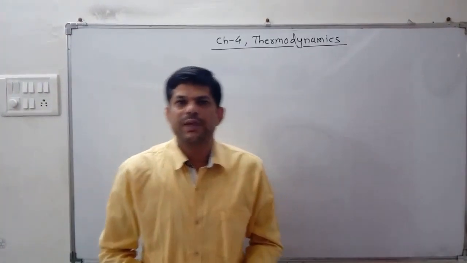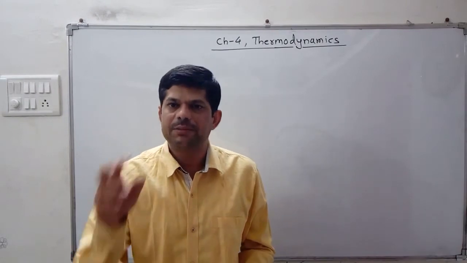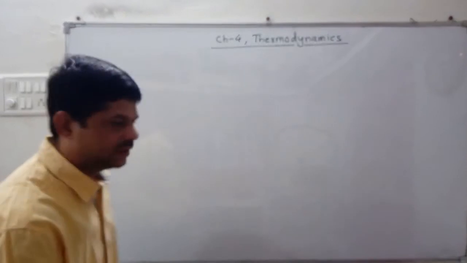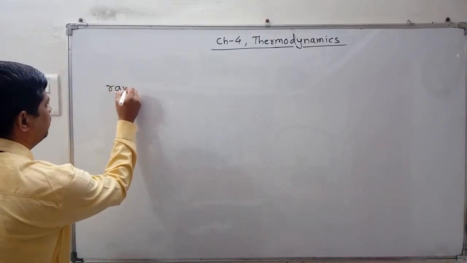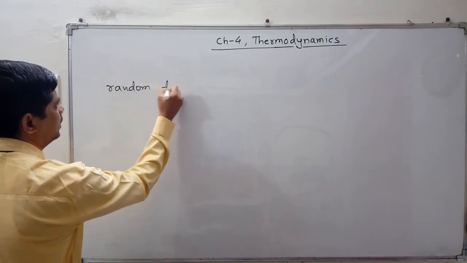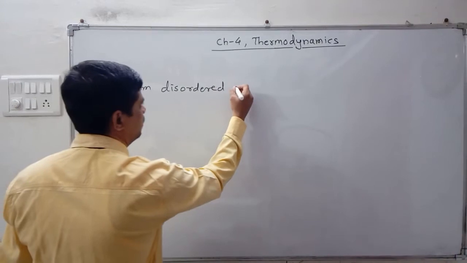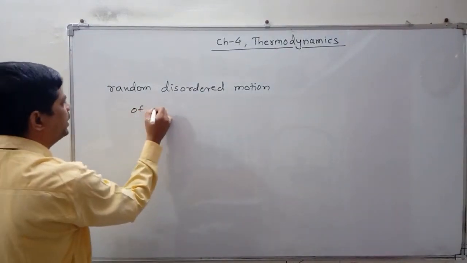In the last lecture, we discussed the definition of internal energy. In that definition, we concentrated on certain words: the random, disordered motion of molecules.